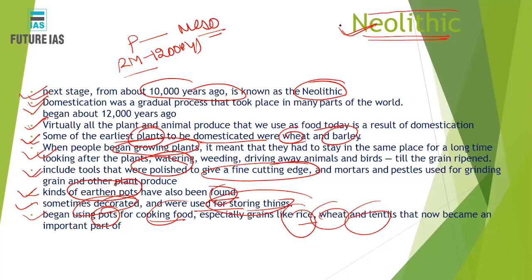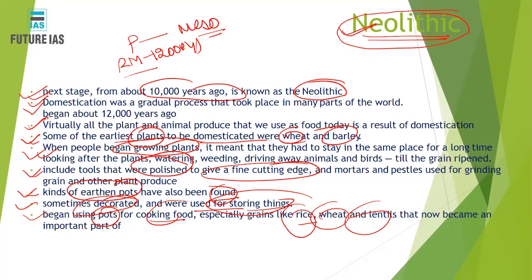In the Neolithic time, it is also called the new culture or new stone age. You can say that neo means new, and lithic means stone. So new stone age, that is made up of finer tools that are more polished, having a fine cutting edge. The people started domesticating the animals.